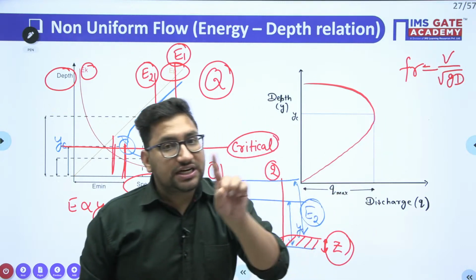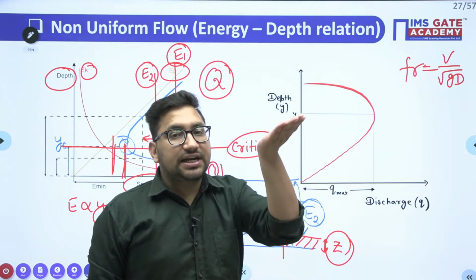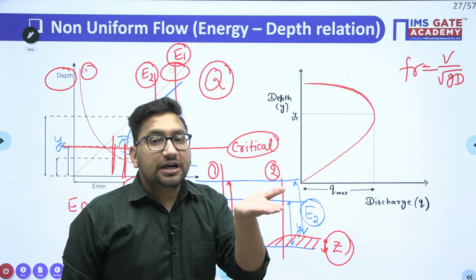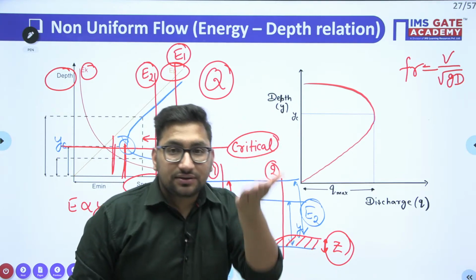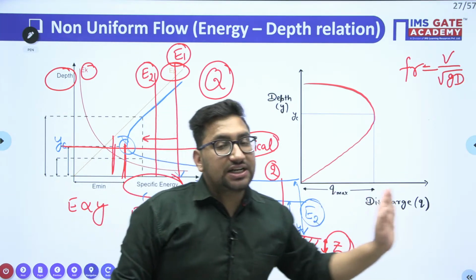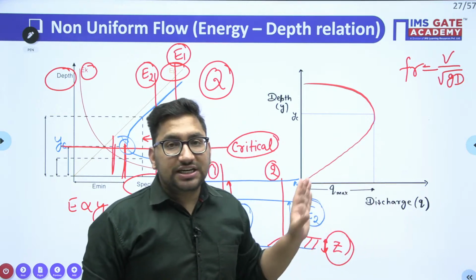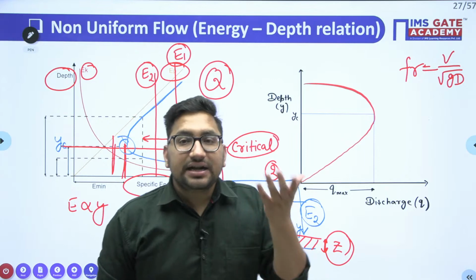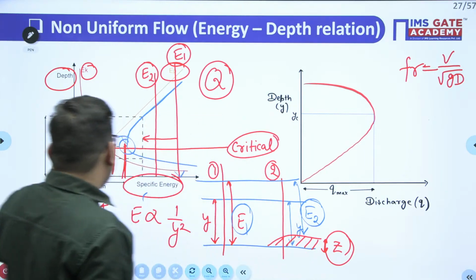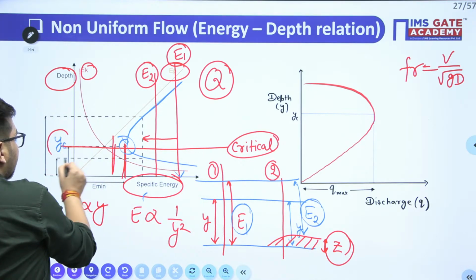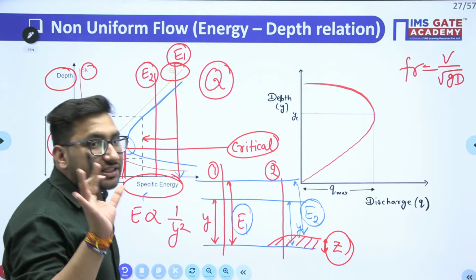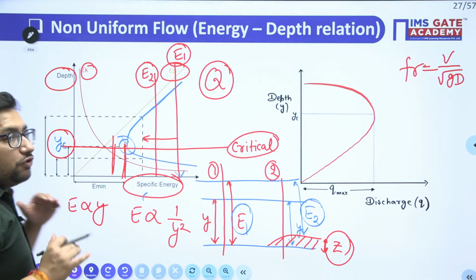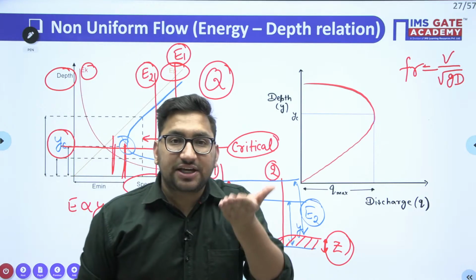Now for a constant discharge, if the velocity is increasing, it means the area is decreasing. Now the width of the channel is constant. Width you cannot change. It means there will be decrease in the depth of flow. So if at the critical point the depth is YC, in supercritical flow the depth is going to be less than your critical depth.